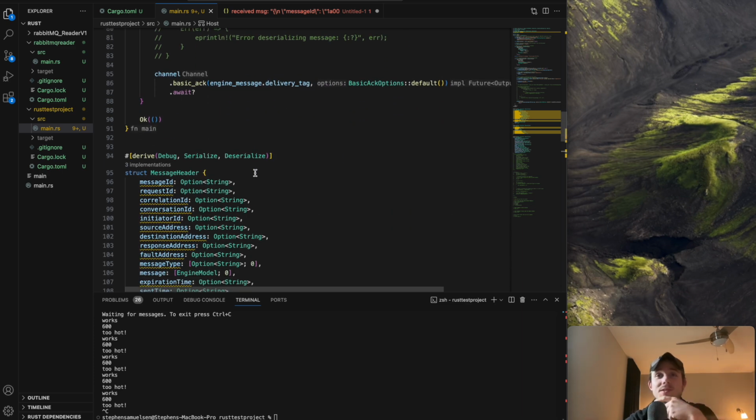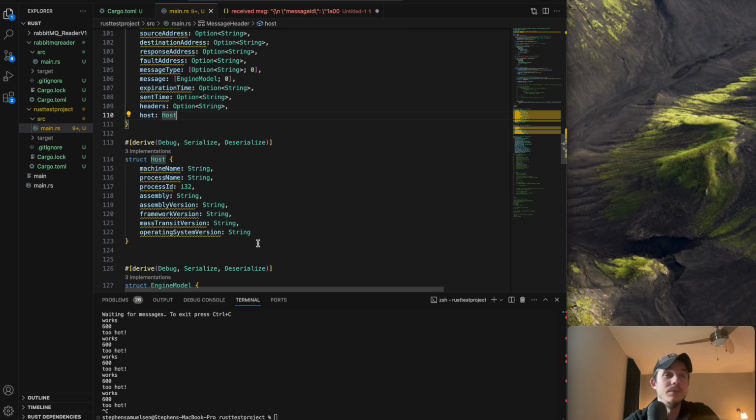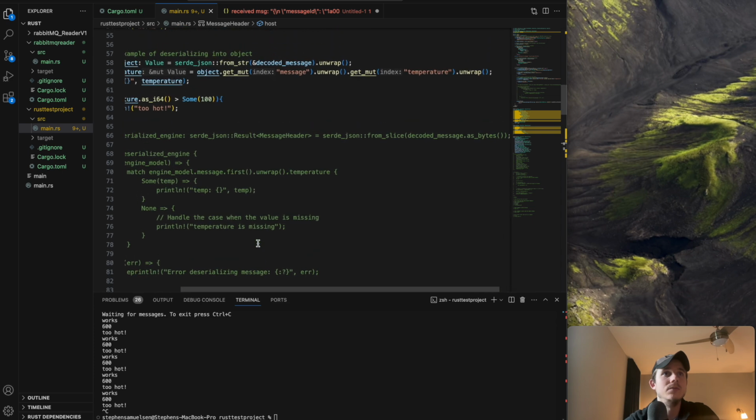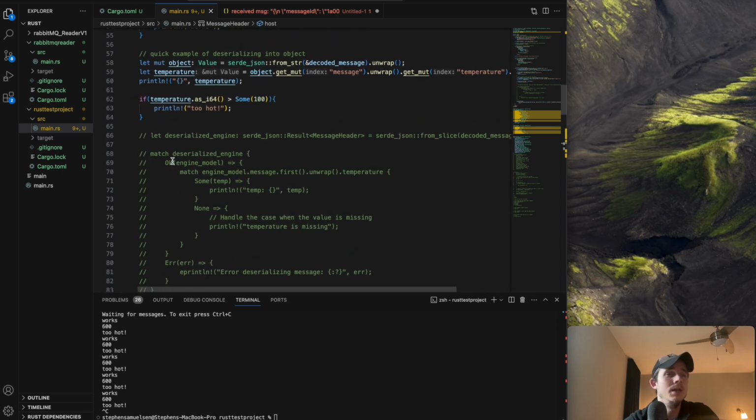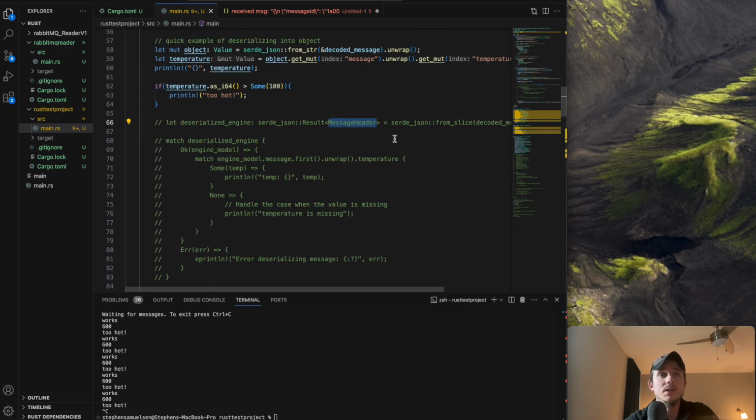I don't know if it's because I wasn't supplying the right types for these properties. They're all optional, which is correct, but I am not sure. So that was challenging, and I got stuck on that quite a bit. You can see where I was going with this: let deserialize engine equals the result type of Deserialization JSON, and then I'm passing in the type, which is the message header, which had all this stuff here, which I thought was correct.